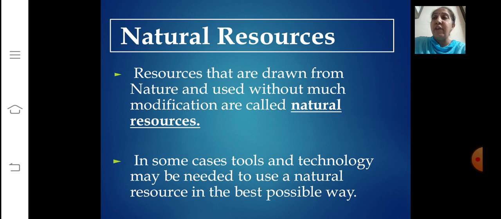Do we need any modification in that? Definitely not. The water in our rivers and lakes, the soils, minerals are all natural resources. Many of these resources are free gifts of nature and can be used directly by human beings, correct? But in some cases, tools and technology may be needed to use a natural resource in the best possible way.